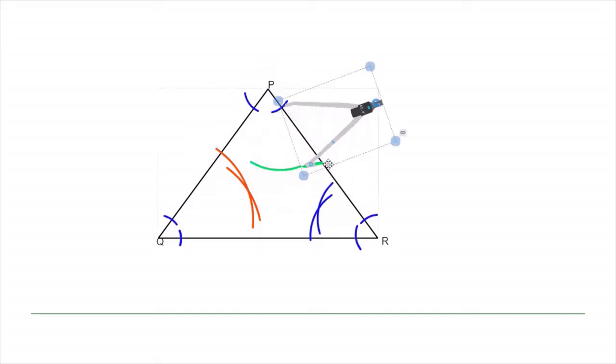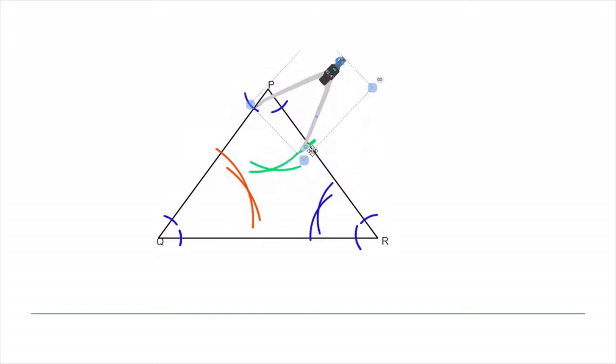Okay, another arc here, and keep the compass here carefully and complete the arc. So we have done the formation of arcs from all the three angles.